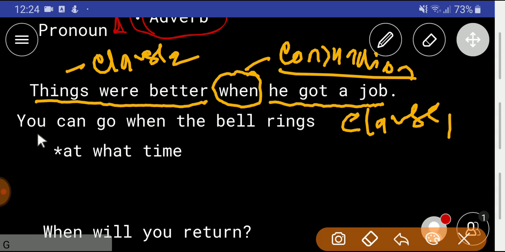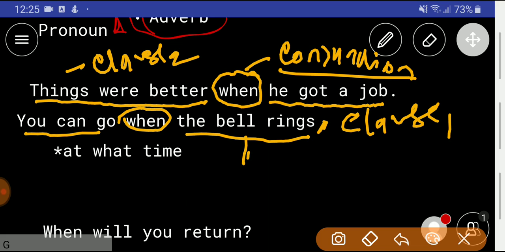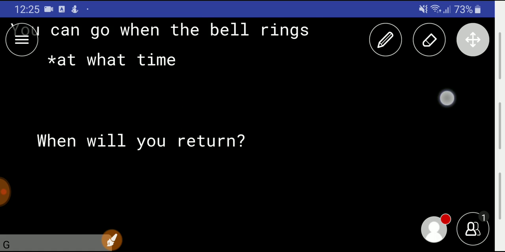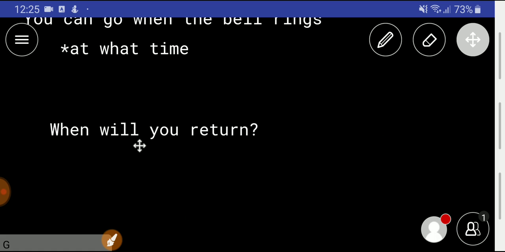Look at this example. You can go when the bell rings. So here, "when" is also connecting two clauses. Here clause 1 and here clause 2. So here "when" is a conjunction. Okay. Now we'll look at another important use of "when".